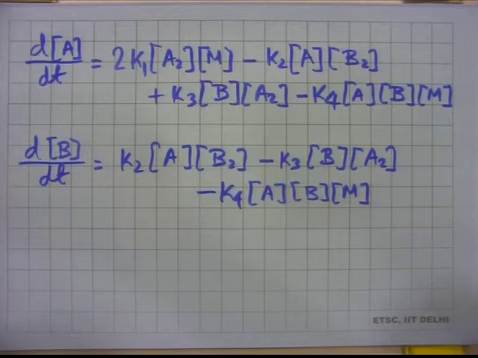Now, we will invoke the steady state approximation for A and B. Is that okay? That is okay, provided K2 and K3 are much smaller compared to which one? What should be the condition for steady state approximation?